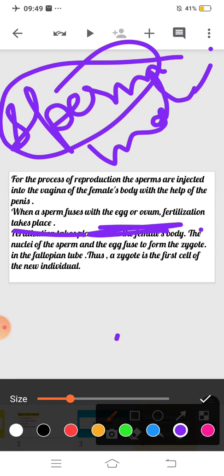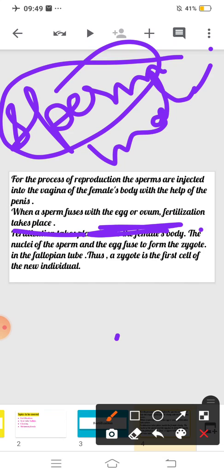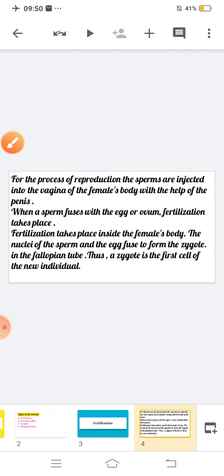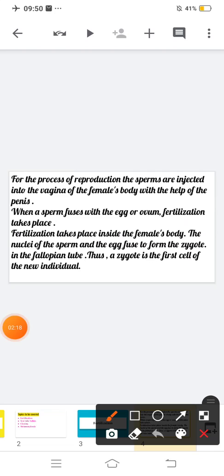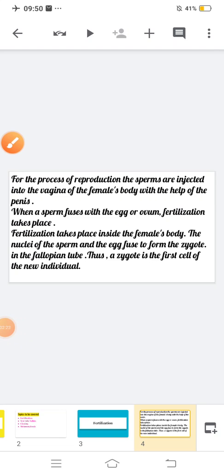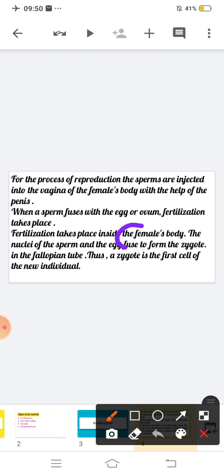Fertilization takes place inside the female's body. The nuclei of the sperm and the egg fuse to form a zygote. This we have done in an earlier video.